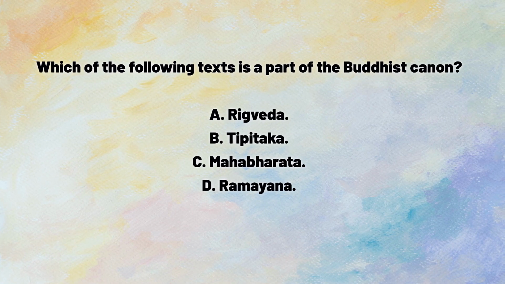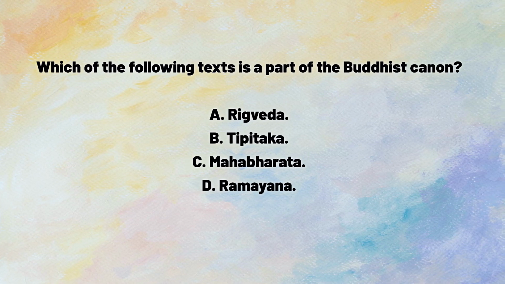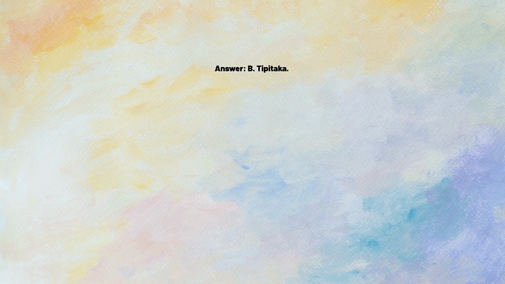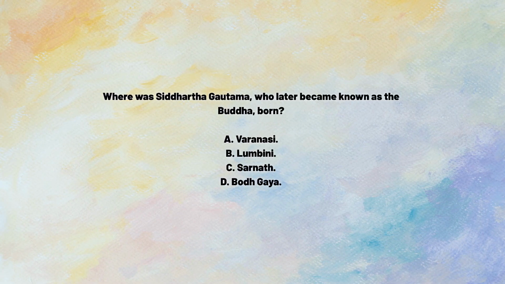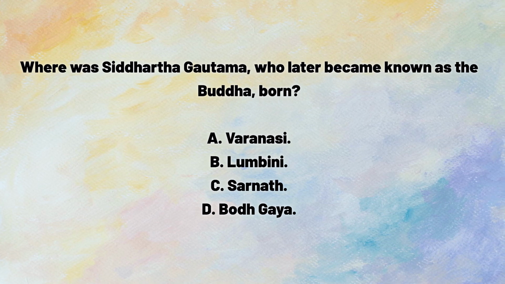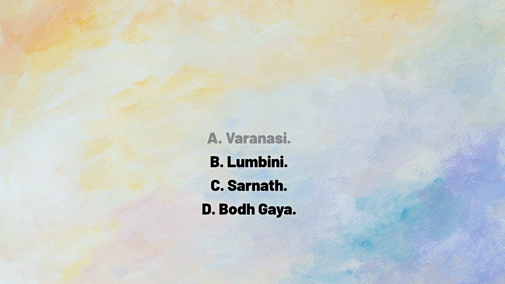Which of the following texts is a part of the Buddhist canon? A. Rigveda. B. Tipitaka. C. Mahabharata. D. Ramayana. Answer. B. Tipitaka. Where was Siddhartha Gautama, who later became known as the Buddha, born? A. Varanasi. B. Lumbini. C. Sarnath. D. Bodh Gaya. Answer.